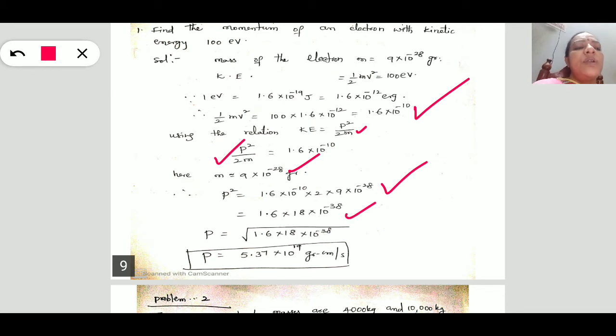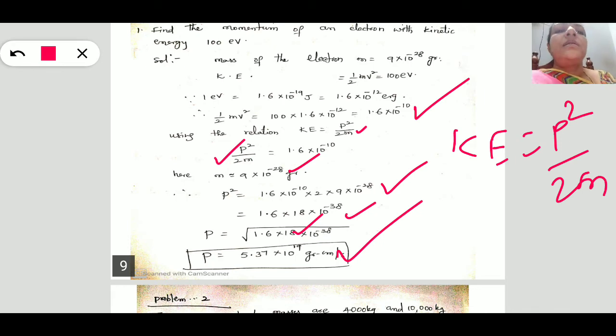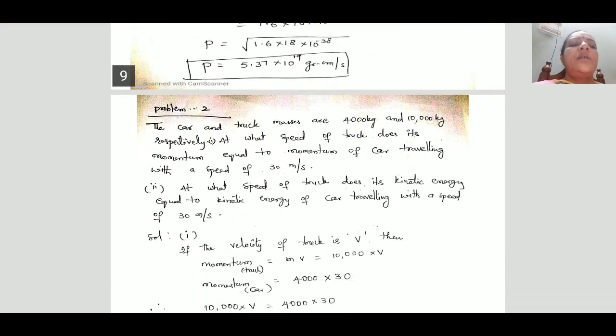Simplifying, 1.6 into 18 into 10 to the power minus 38. By taking the root, we get the final answer as 5.37 into 10 to the power minus 19 grams centimeter per second. This is the method of how to solve this problem. Simply use the formula KE is equal to p square by 2m. Next, coming to the second problem.